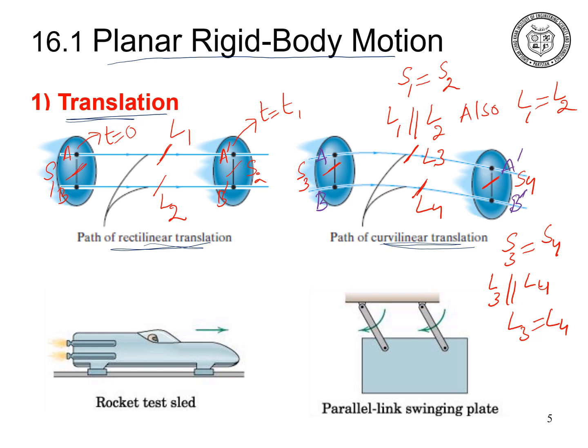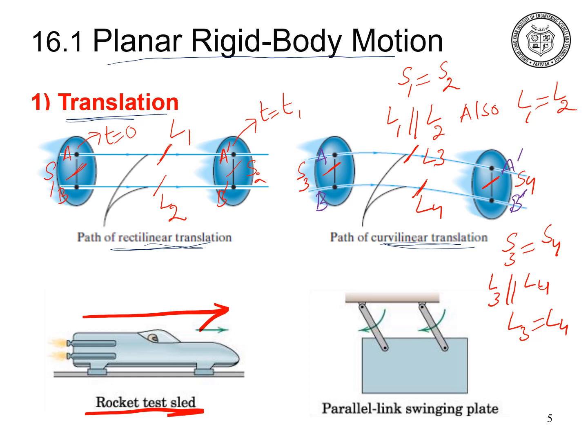The example of the rectilinear translation motion is a rocket test sled. As this rocket test sled moves along a straight path in a rectilinear motion, and we can consider the rocket test sled as a rigid body, it is an example of the rectilinear translation motion.